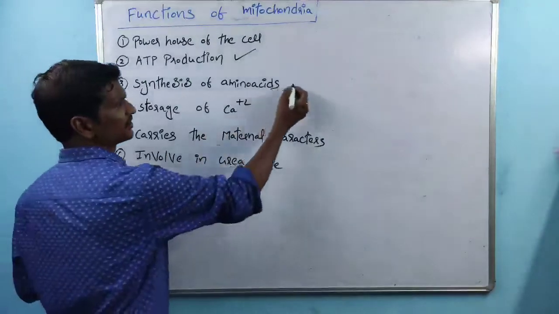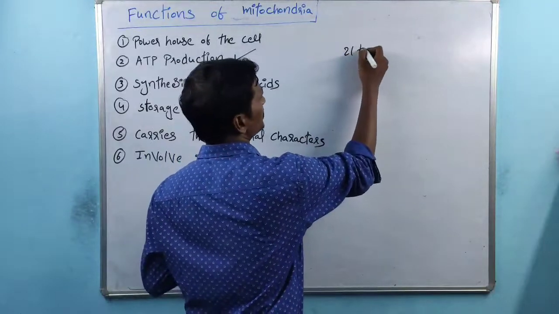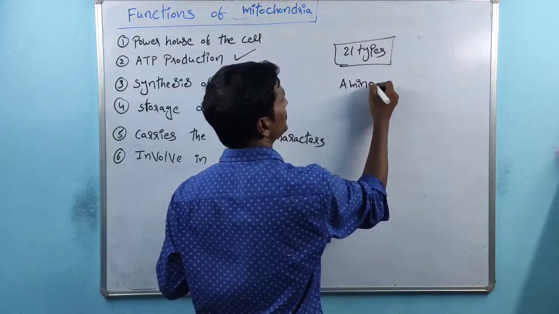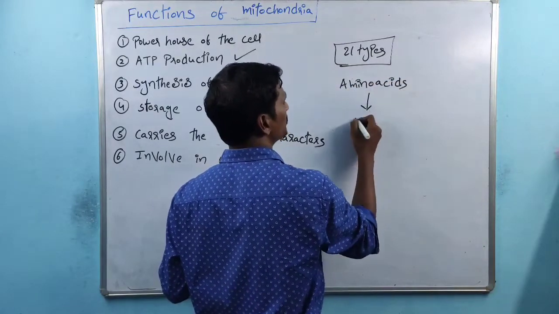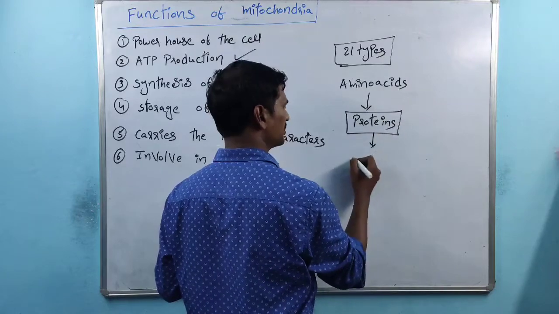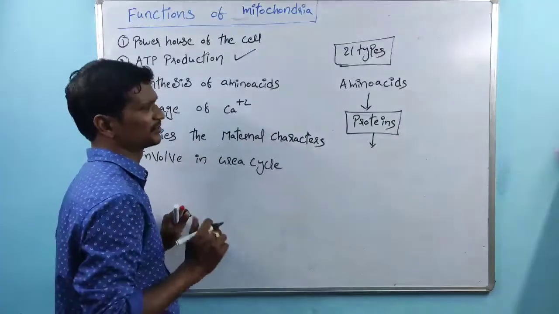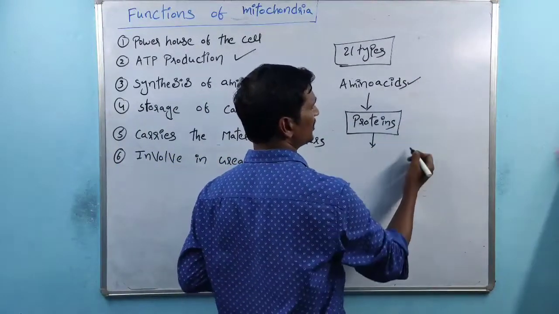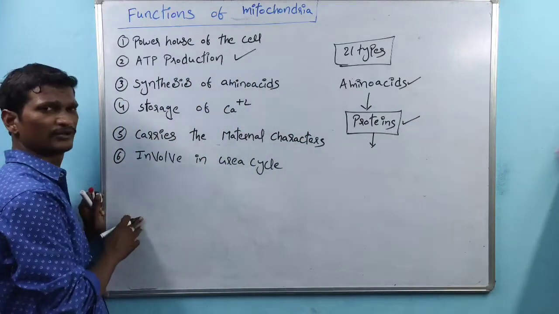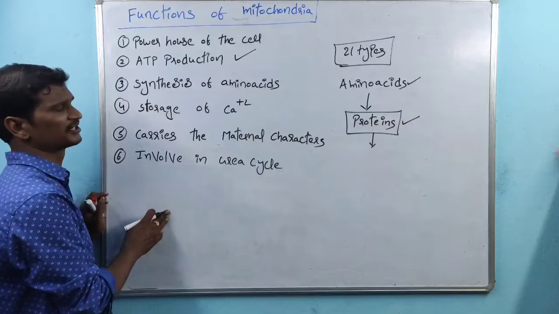Coming to the next function, the synthesis of amino acids. We know that within our body a total of 21 types of amino acids are present. And these amino acids are involved in the synthesis of proteins. Some proteins are involved in structure maintenance, and some are functional, that is, enzymes. So amino acids are very important for the synthesis of proteins. Amino acid synthesis is done by the mitochondria. That is about the synthesis of amino acids.